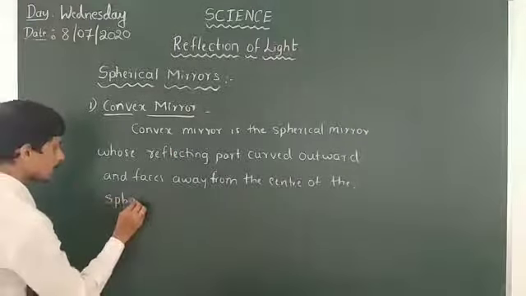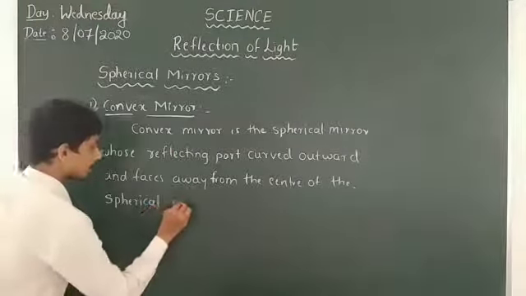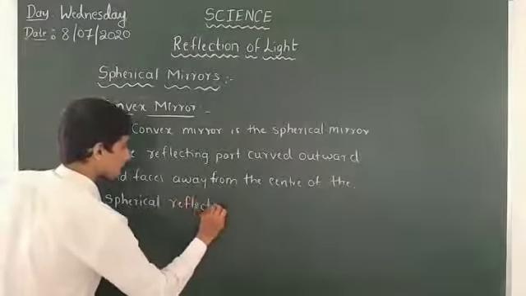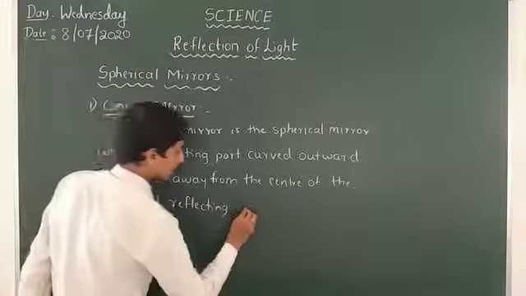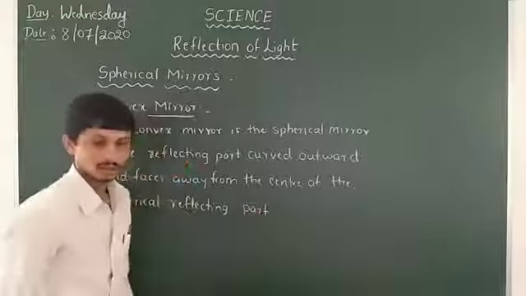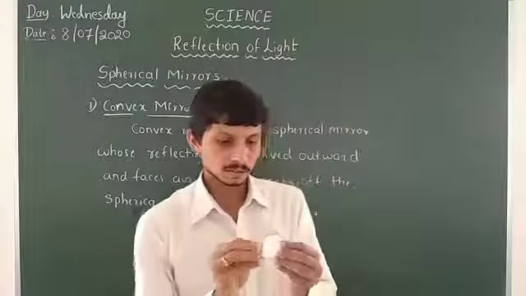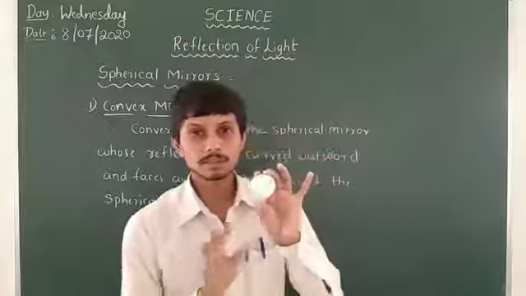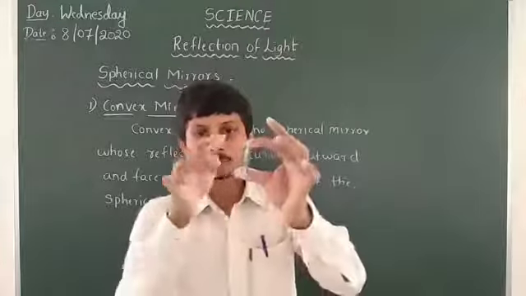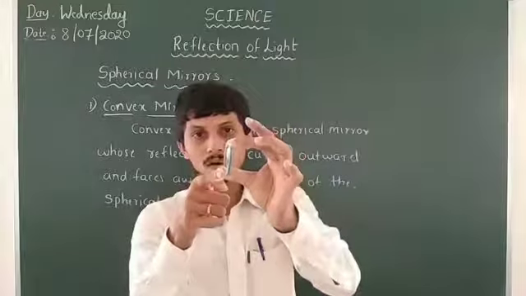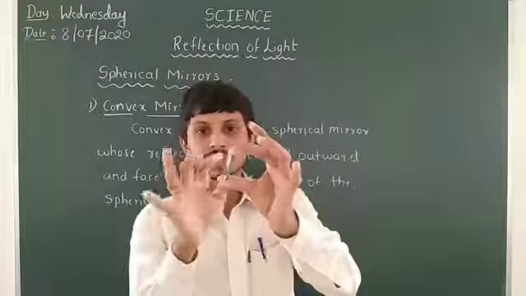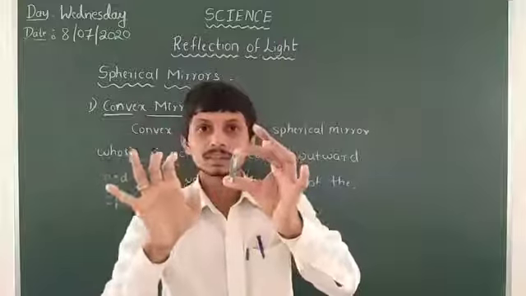So this is the convex mirror. Here the spherical reflecting part is curved outward and faces away from the center.